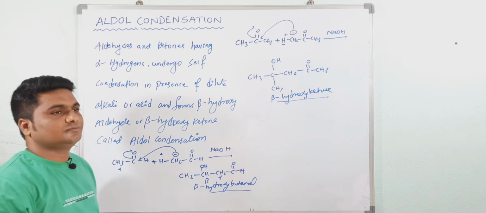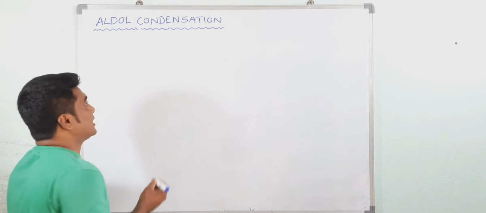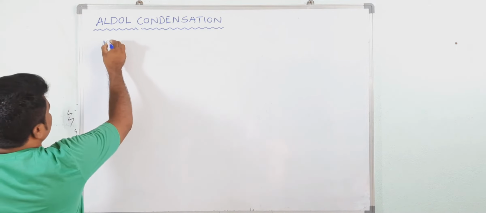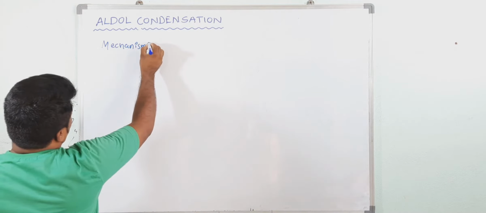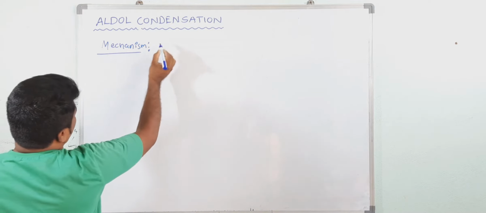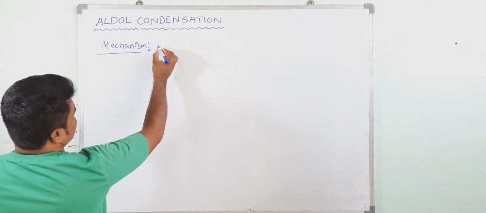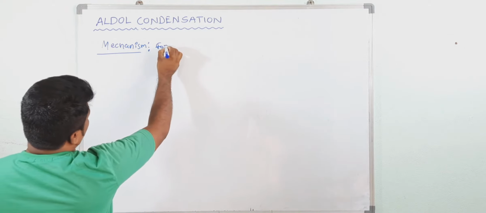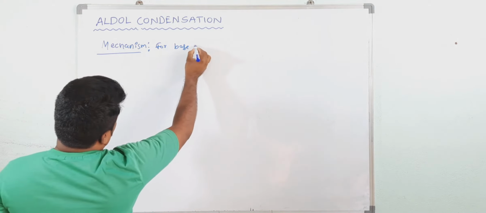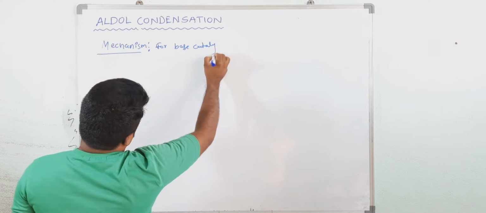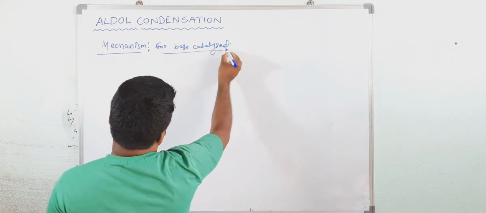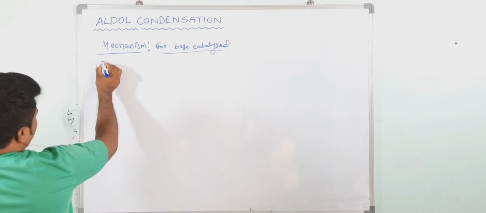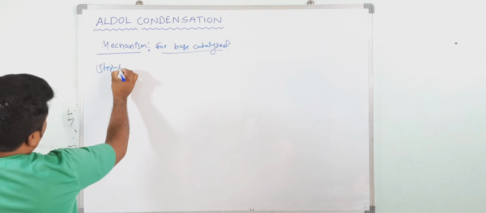Okay. Write down. Now see, mechanism. So we will discuss the first mechanism, for base catalyzed. See here step 1. In step 1 what happened?